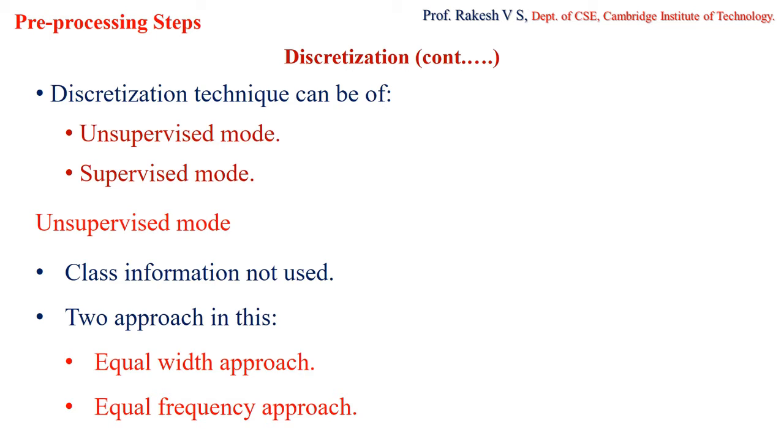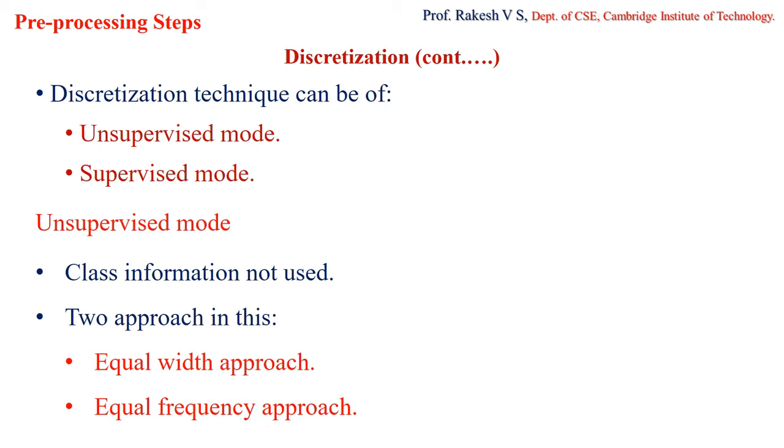That data set will be taken into the model, and the output of the model will be dividing the data set into different classes. So when I say unsupervised mode, class information will not be given. If I say supervised mode, class information will be given to us. So now we are going to consider that mode where we don't have the class information beforehand. So how are we going to do that?